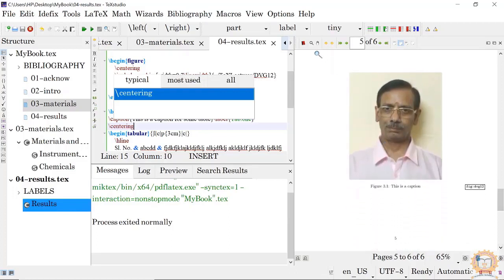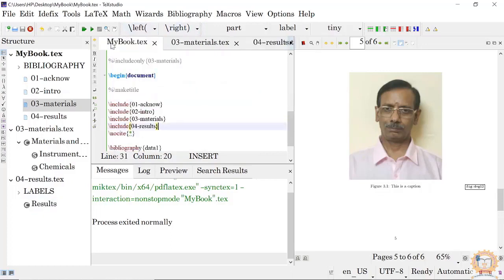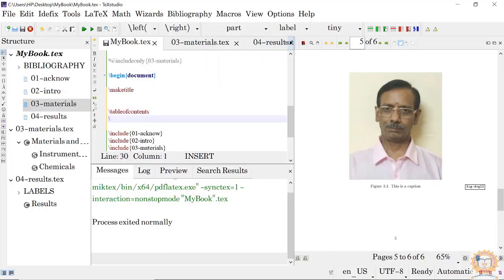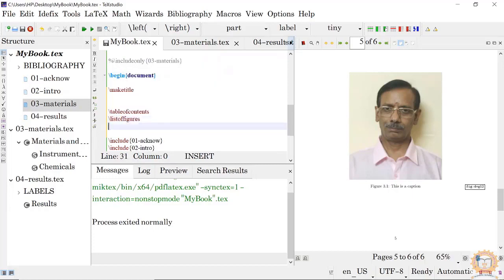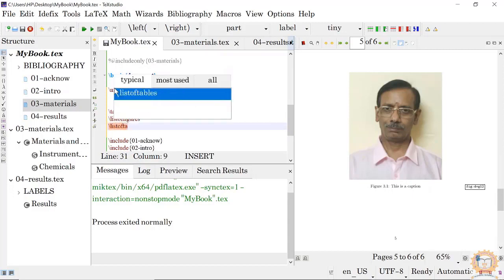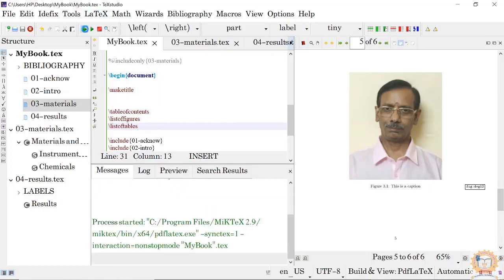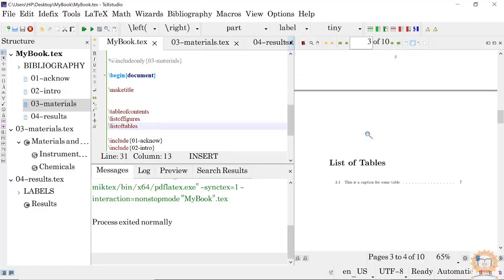Like this, you complete your work, and in the final stages, what we will do is, before make title you keep it, or here you will put table of contents. Okay, then we'll put a list of figures. Okay, then list of tables. Now compile the document. See, you have everything here.